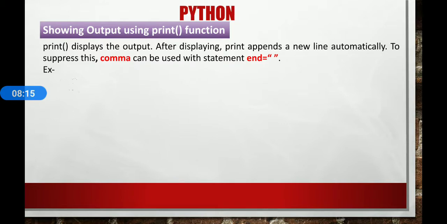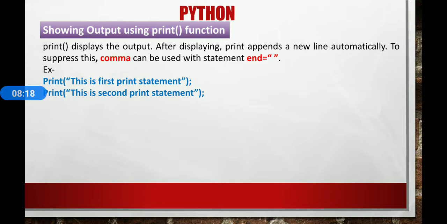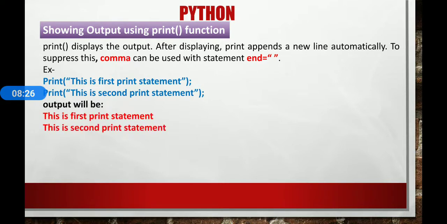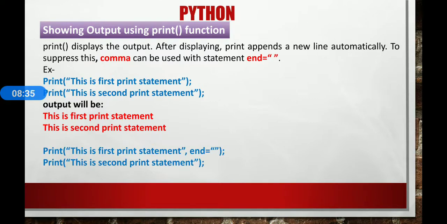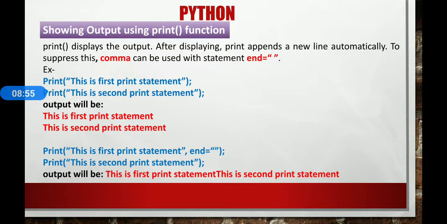For example, here it is written: this is the first print statement, and this is the second print statement. The output will be in this form. These two statements will display on two different lines. But look at this line. If we give the comma in the first statement and end equal to two inverted commas, when you execute these statements, both lines will be displayed on the same line.